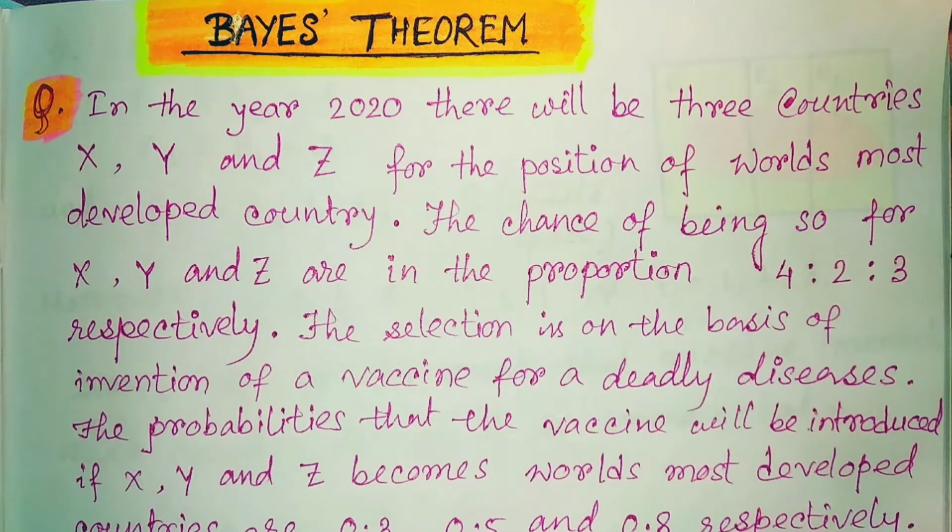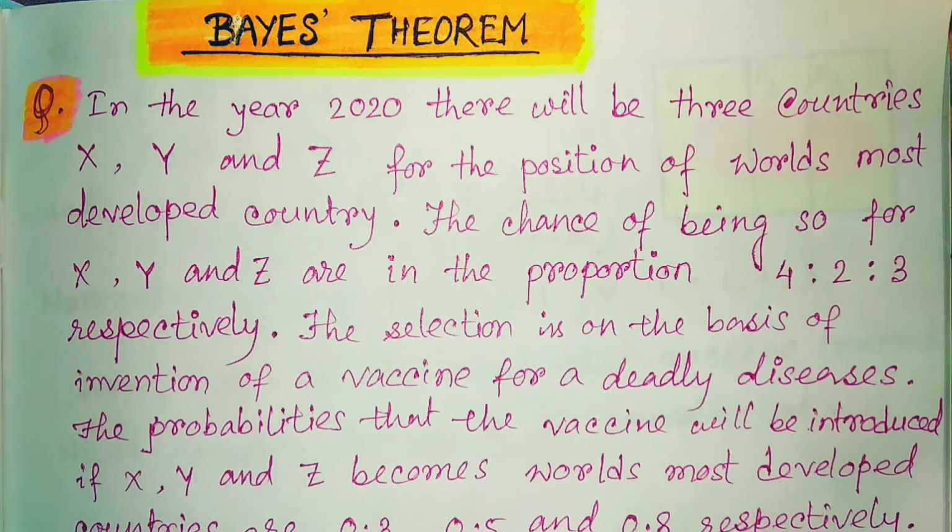That means in the probability form, when we convert it, the probability for the first country to be the world's best or most developed country is 4/9, because here the ratio is 4:2:3 and its total sum is 9. So it is 4/9 for the first, that means X country, 2/9 for the second country and 3/9 for the Z country, for the world's most developed country.